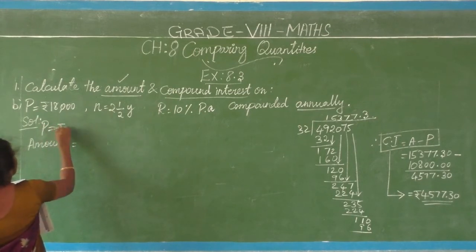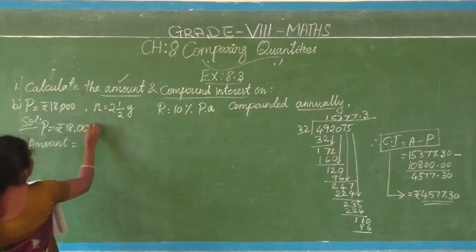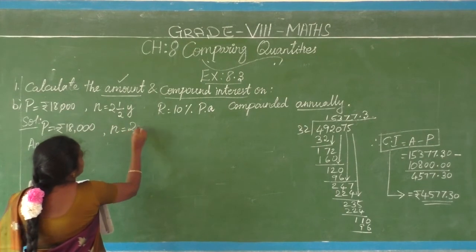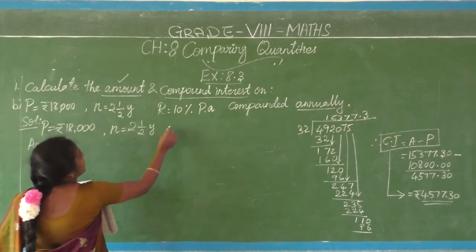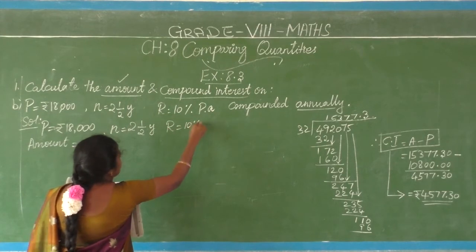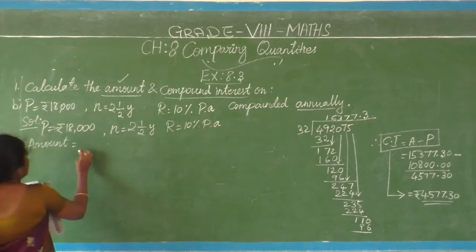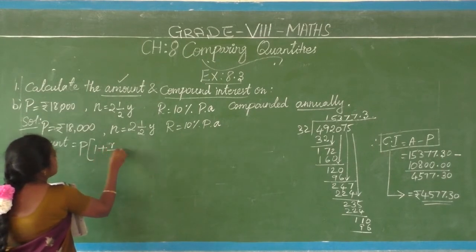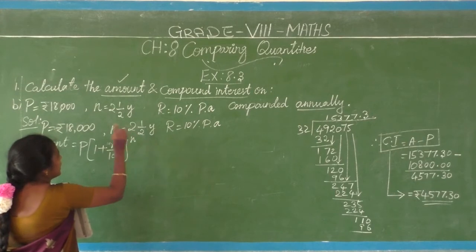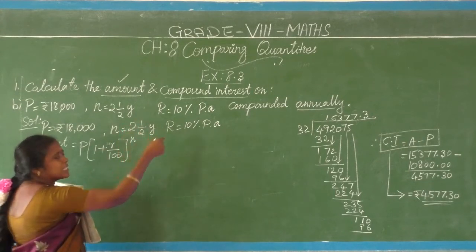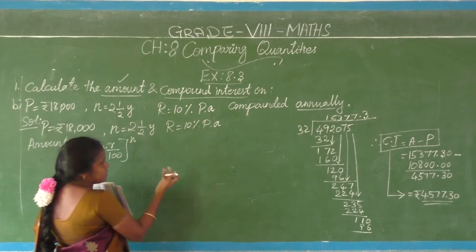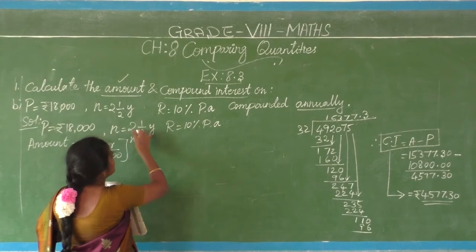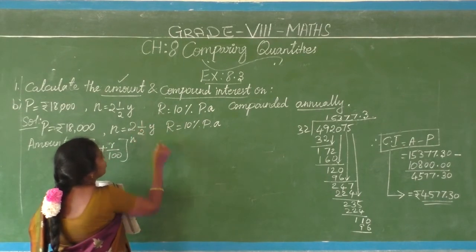First take the given matter: principal 18,000, number of years 2.5 years, so keep the fraction itself, rate of interest 10% per annum. Amount, what's the formula? P into, compounded annually, no? So P into 1 plus R by 100 the whole power n. But n is here 2.5, a mixed fraction is coming. Mixed fraction means, as I told previously, change into improper. 2 twos are 4, 4 plus 1, 5 by 2.